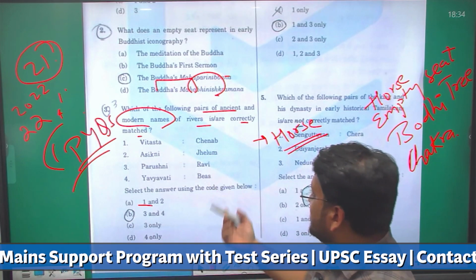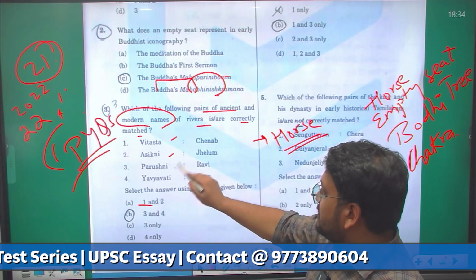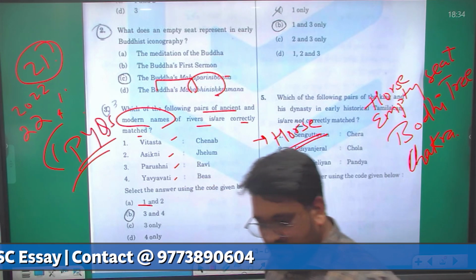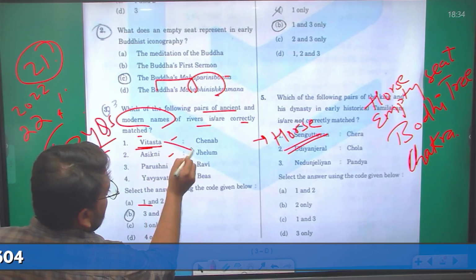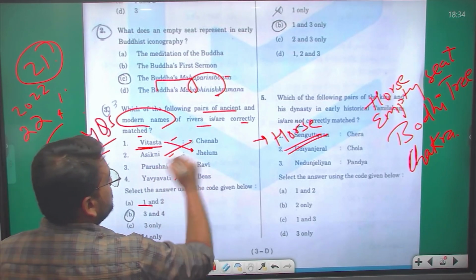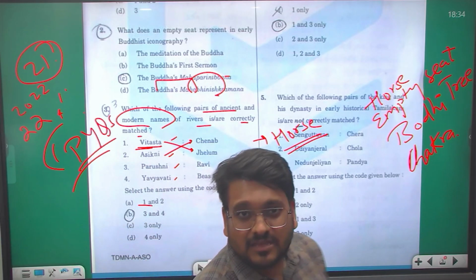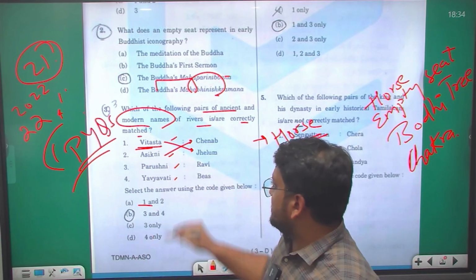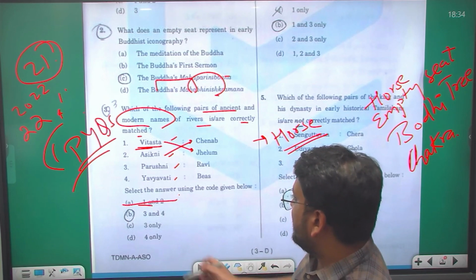The first question here. Let's see the options: Vitasta, Askini, Parushini, and Yavyavati. There are 4 options over here. Vitasta is your Jhelam and Askini is your Chenab. This is a pure fact and you should be aware, because it has come directly in PYQ. So first and second get eliminated. A option gets eliminated. Now we are left with 3 and 4.